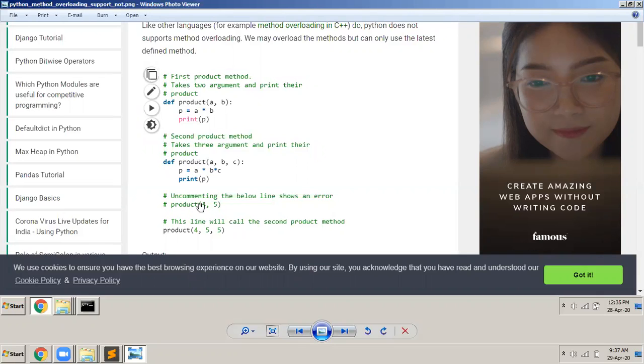This particular statement will give you an error saying that this function requires three parameters and you have passed only two. We have seen this yesterday. If you remember yesterday's program, I had written a function called add there, with two parameters and three parameters. When I passed two parameters to it, it gave an error saying that a third parameter is required. But if you call it like this, product 4 comma 5 comma 5, then remember it will execute with no problem. But it still does not support method overloading.